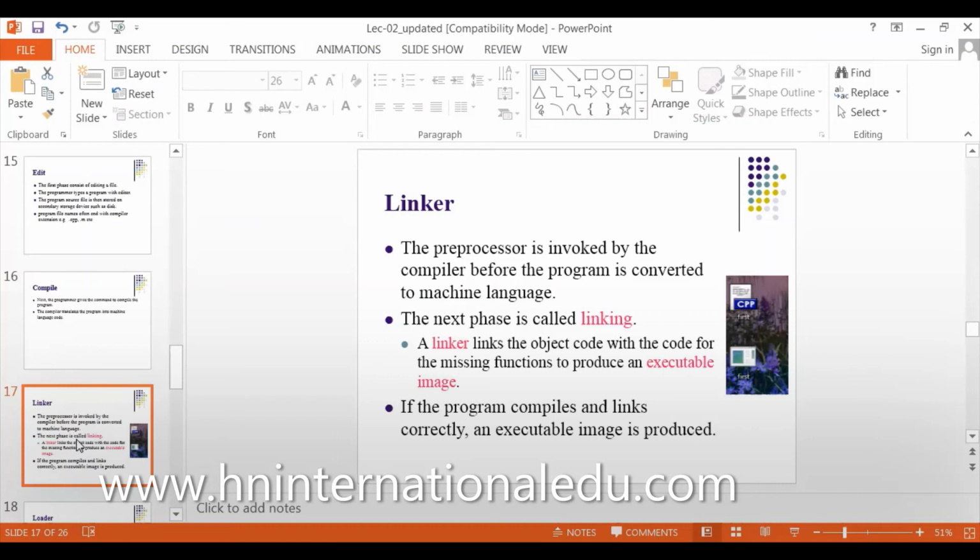When it starts linking, it will tell me, you missed a semicolon here, you have a syntax error in this line, you cannot use this letter. It will display a list of messages on my screen. So this is what the linking will do.